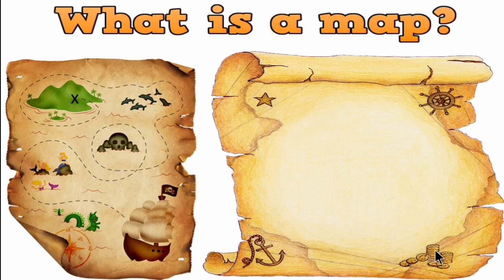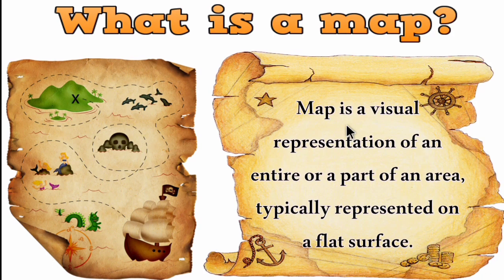Now let's see the definition of a map. A map is a visual representation of an entire area or a part of an area, typically represented on a flat surface.